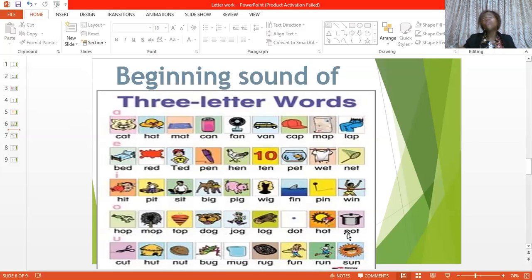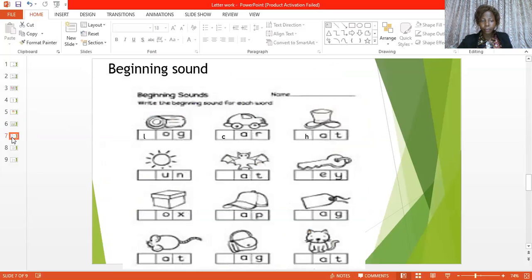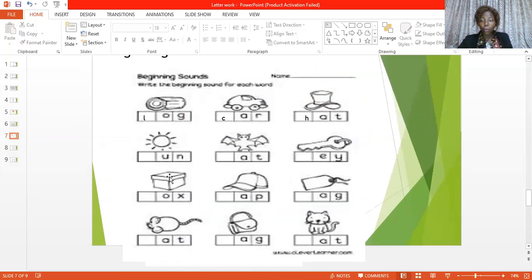Anything you mention, even in your house, you have a fan in your house, isn't it? Fan. The first sound that comes out from your mouth is what? And that is the beginning sound, okay? Let's go over to the next slide, which is also beginning sound, yes. There we would learn how to sound the beginning sound of three-letter words as well. Like what we have here, log, oh, log of wood, isn't it?